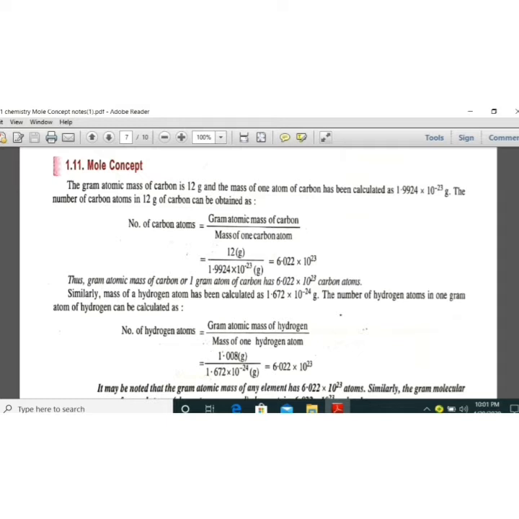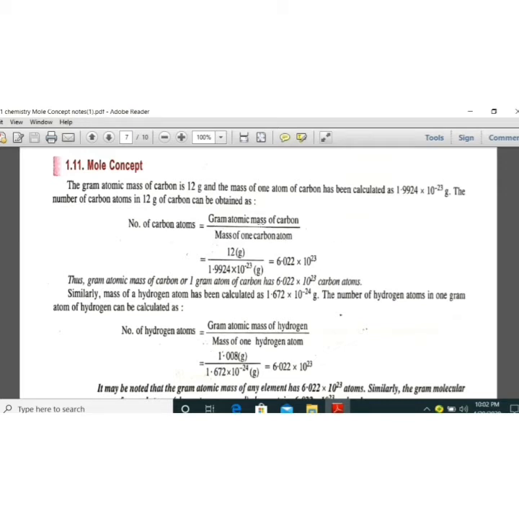Then in the mole concept we consider a number. For example, a dozen means 12. If I say 1 dozen eggs or 1 dozen pens or 1 dozen of anything, the number means 12. So in the mole concept, 1 mole is exactly equal to a number, that is Avogadro's number, 6.022 into 10 to the power 23. How do we get it?